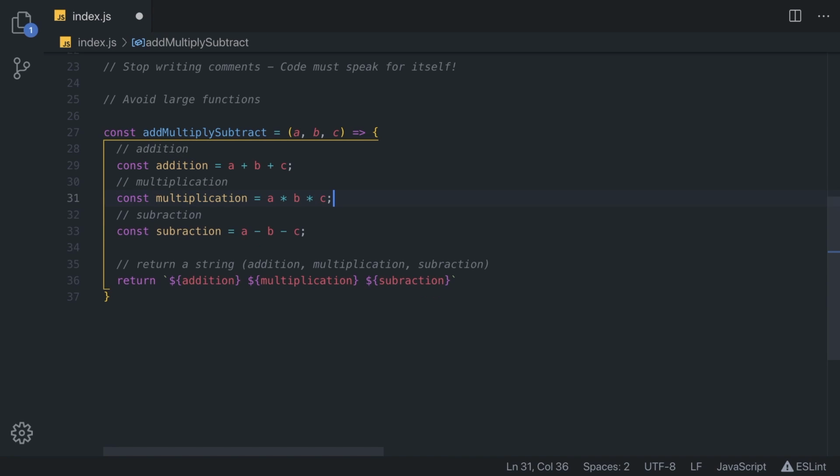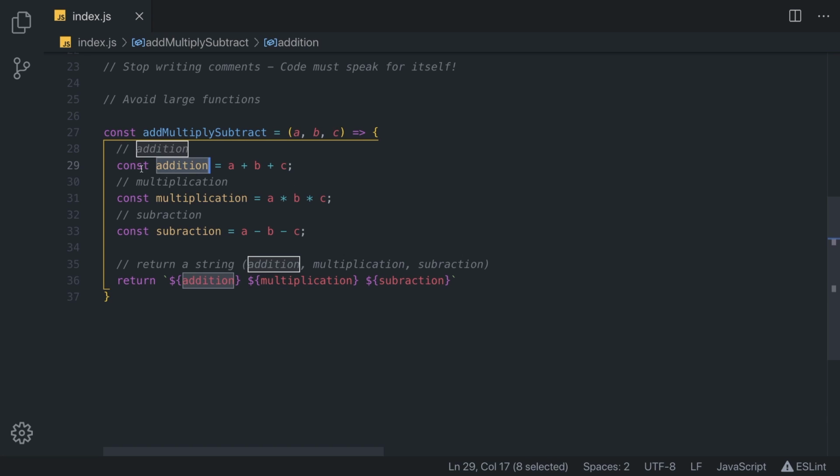Okay, this is all set. Now our function is going to return a string of first addition of these three numbers, multiplication of these three numbers, and subtraction of these three numbers. It is quite simple, but with this simple example, I just want to stress the fact that this function is doing more than it should.